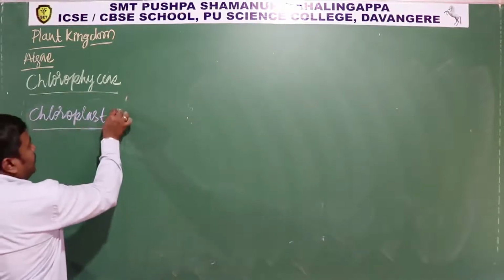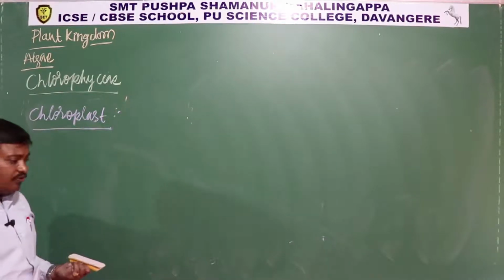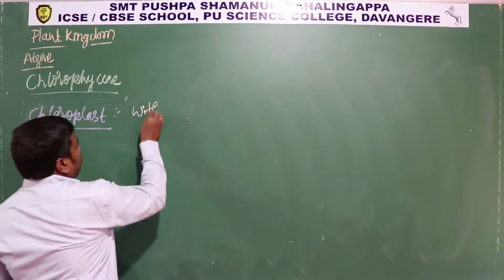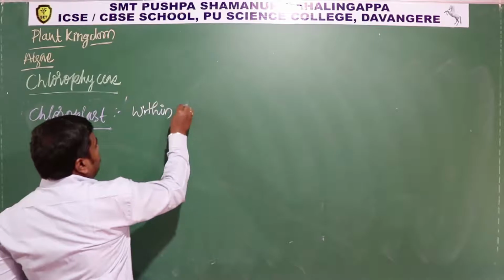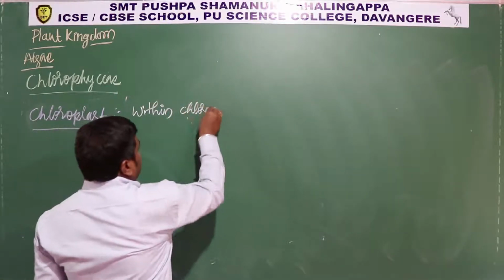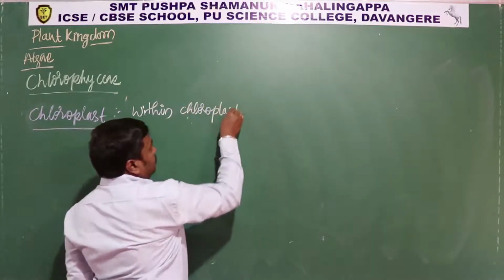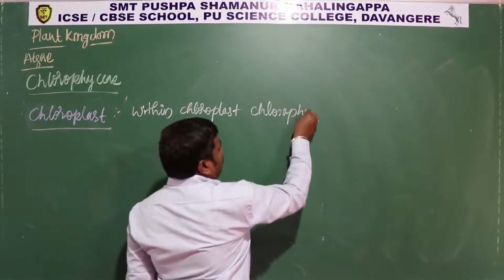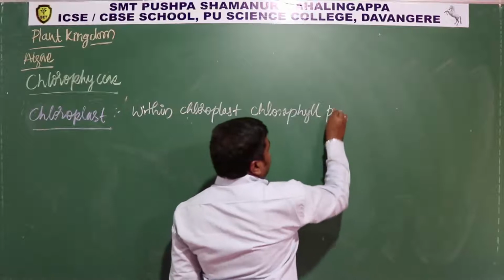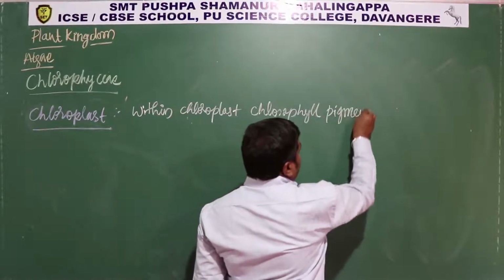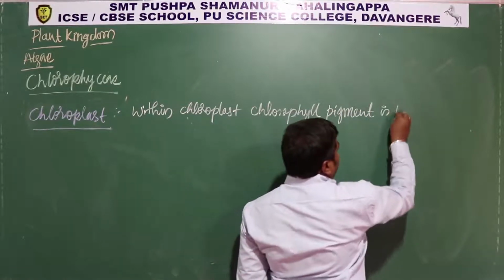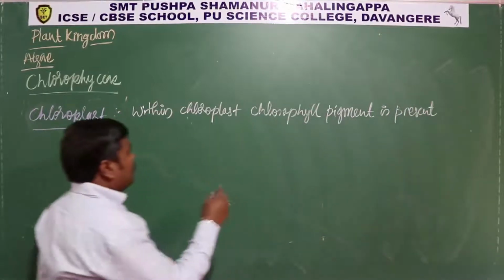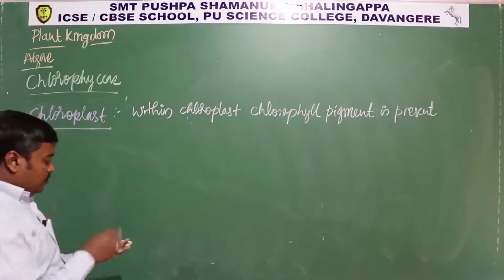Within a chloroplast, chlorophyll pigment is present.